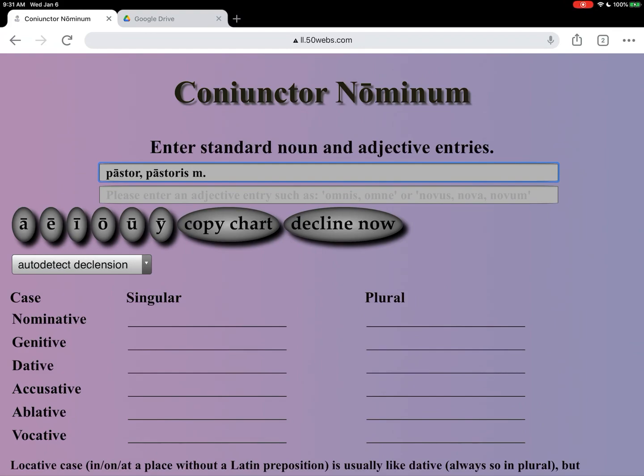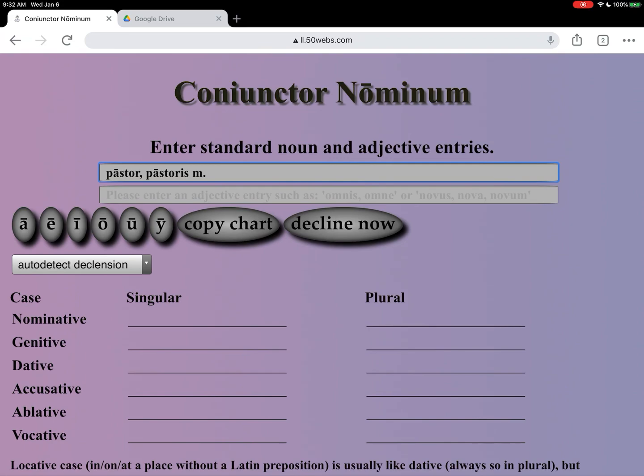And so one of the first things you need to know when dealing with any noun declensions is your lexical entry for the noun. So a lexical entry, the lemma, it's sometimes called in a dictionary, goes nominative case, pastor is the nominative singular, and then genitive case, pastoris, and then the gender, which M period stands for masculine.